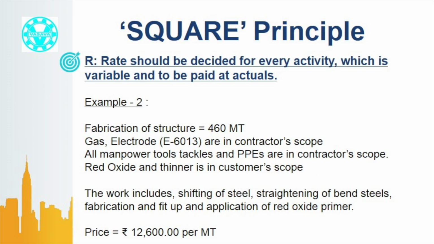Let us take another example. A contractor receives a work order for fabrication of structure, 460 metric ton. Gas and electrodes are in the contractor's scope and red oxide and thinner are in the customer's scope. The price is also fixed. The point is that the work is inclusive of straightening of bent steel. Now the question arises, how much quantity is bent? Normally it is assumed that steel is manufactured as per rolling tolerance, IS 1852 of 1985. Bendiness and twistiness within the rolling tolerance is acceptable. Straightening the steel which is beyond the rolling tolerance is considered an additional activity, whose rate should be fixed in rupees per metric ton basis. Of course, billing should be as per actual quantity.